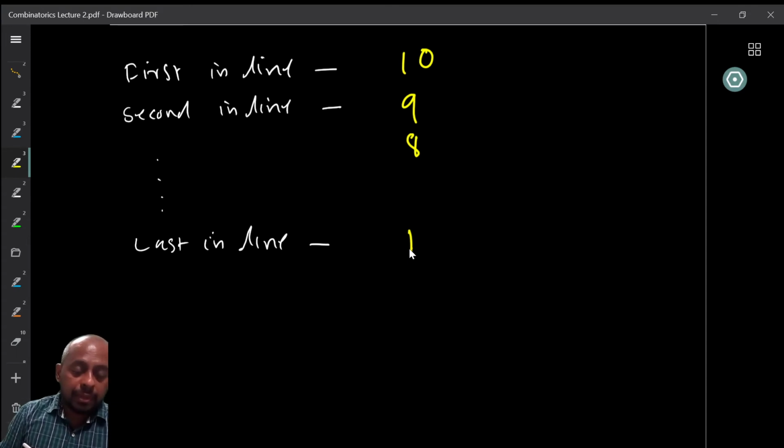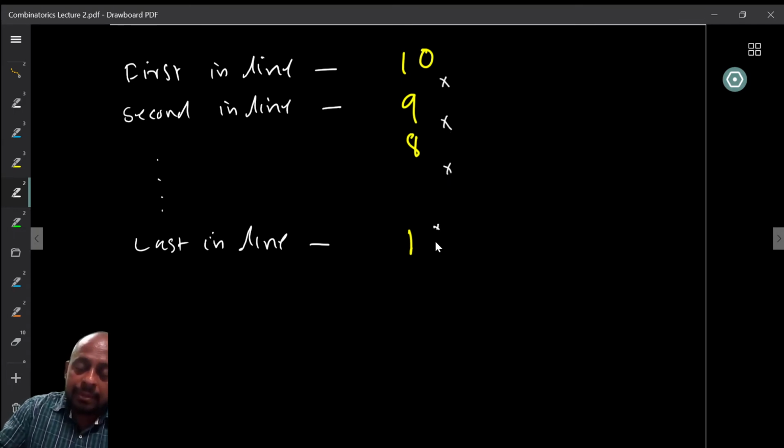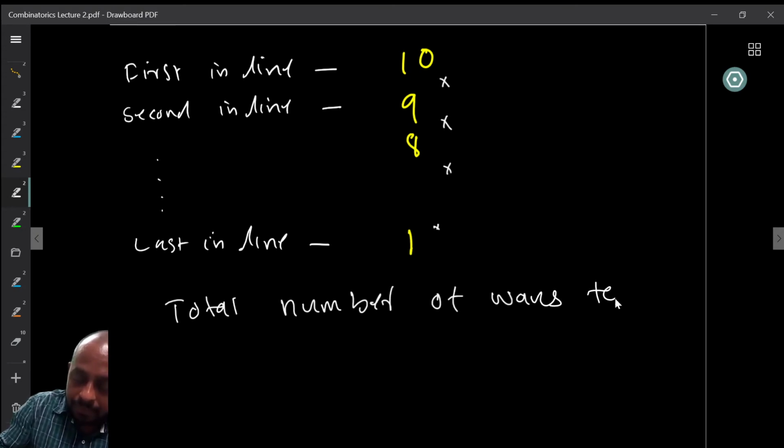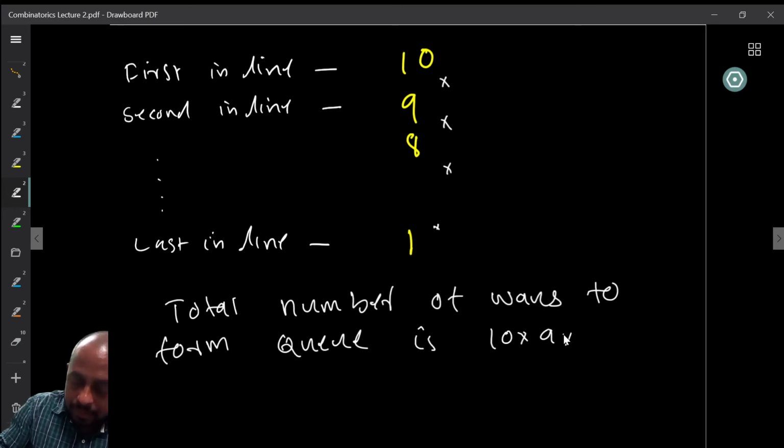So we already said that even though the choices are not independent, the number of choices at each stage was independent. So therefore, I can now take the product. So I can multiply 10 into 9 into 8 into etc. into 1, right? So therefore, the total number of ways to form the queue is 10 into 9 into etc., 2 into 1, right?